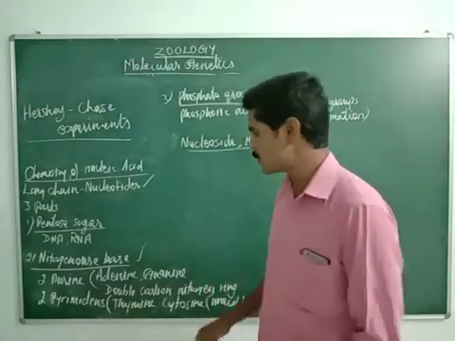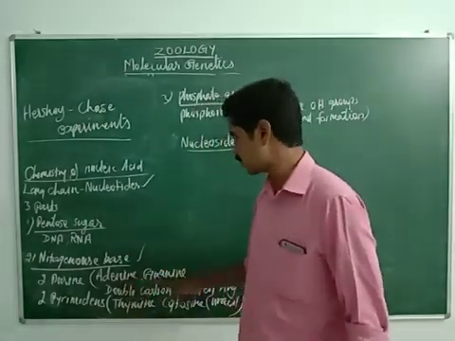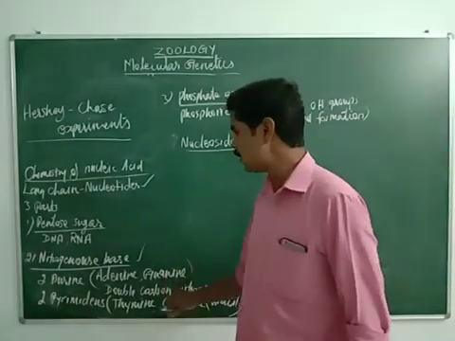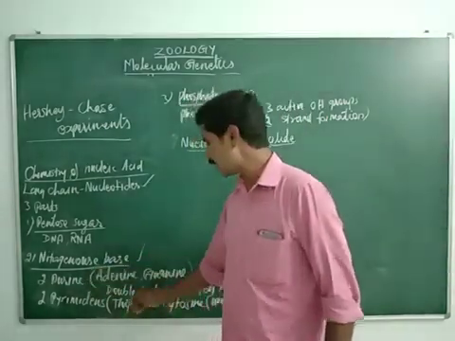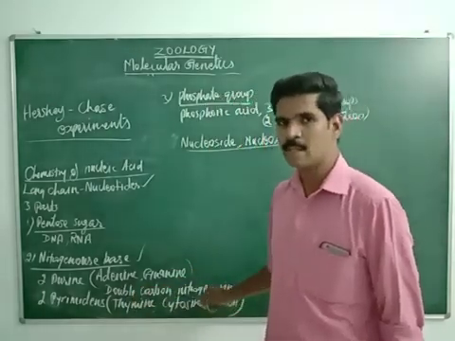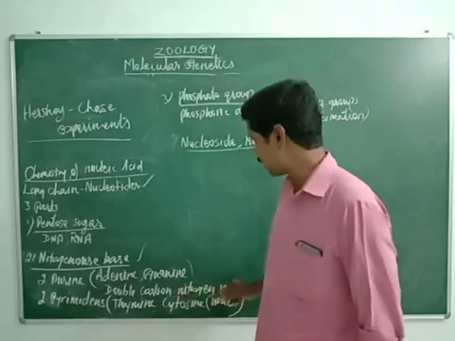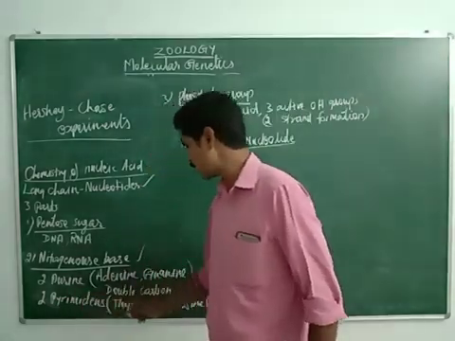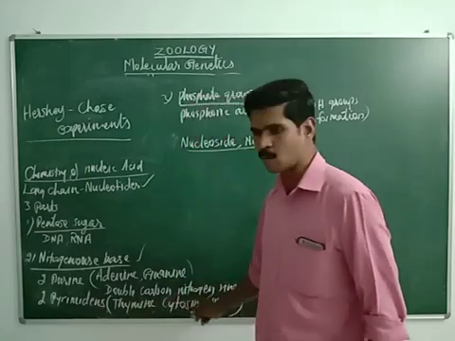There are two purines: one is adenine and the second one is guanine. These two are the purines, and they have a double carbon nitrogen ring structure. Understand? And two pyrimidines are also there: one is thymine and the second one is cytosine.